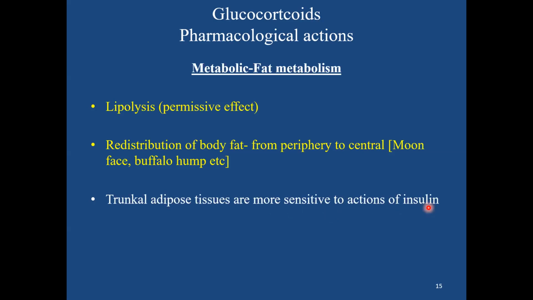So probably that is a reason for the redistribution of the fat from the periphery, which is less sensitive to insulin, to the central adipose tissue of the body, which is more sensitive to the actions of insulin. Probably that's the reason you see the redistribution of body fat even in case of drug-induced Cushing syndrome.